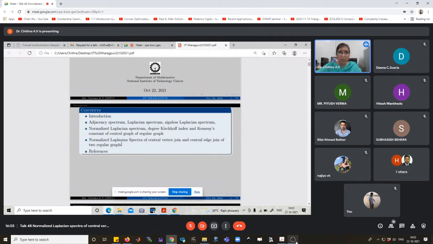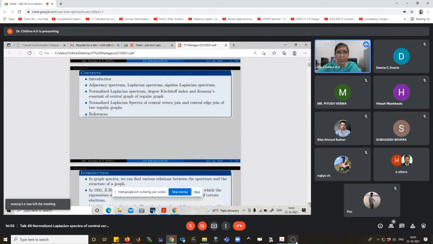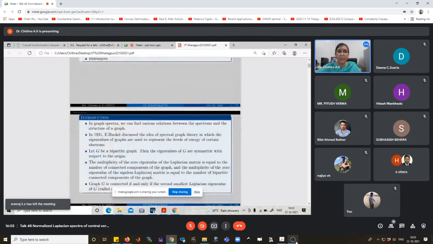Okay, in the contents, everybody knows the adjacency spectrum and everything. In graph spectra, we can find various relations between the spectrum and the structure of a graph. In 1931, Huckel discussed the idea of spectral graph theory, in which the eigenvalues of graphs are used to represent the levels of energy of certain electrons.